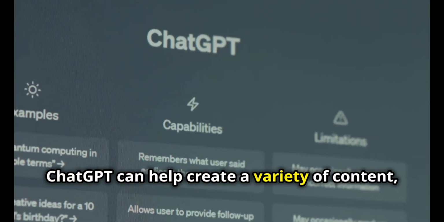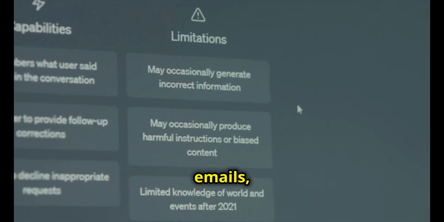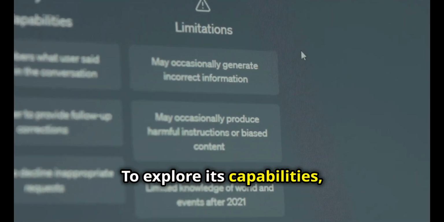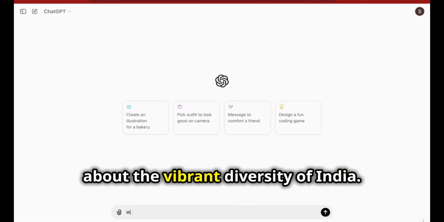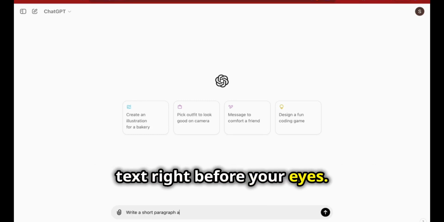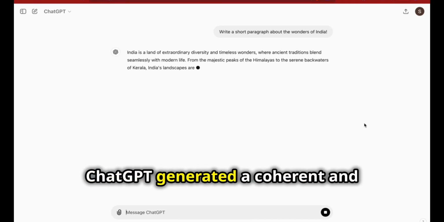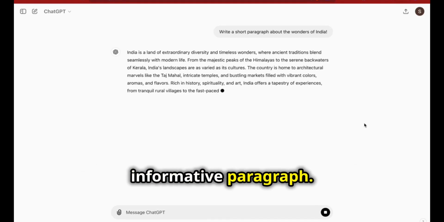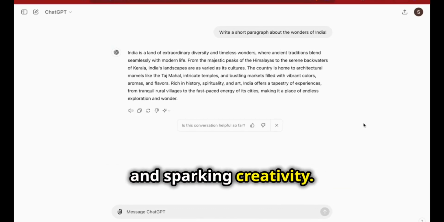ChatGPT can help create a variety of content, including poems, code, scripts, music, emails, and letters. To explore its capabilities, let's see ChatGPT in action. We'll ask it to write a short paragraph about the vibrant diversity of India. Watch as it crafts a captivating piece of text right before your eyes. Isn't that impressive? In just a few moments, ChatGPT generated a coherent and informative paragraph. This showcases its potential as a powerful tool for research, writing, and sparking creativity.